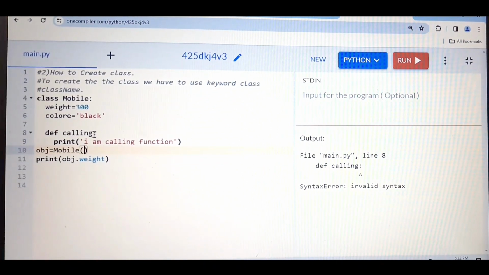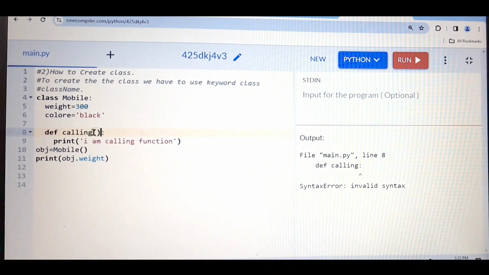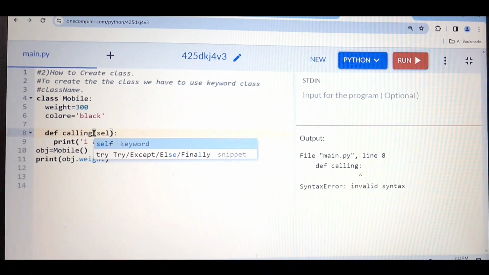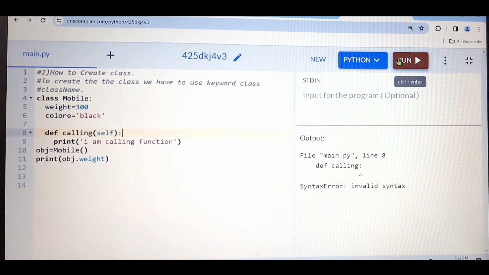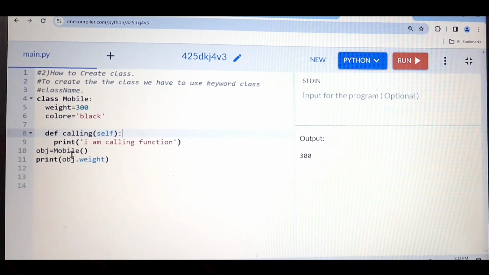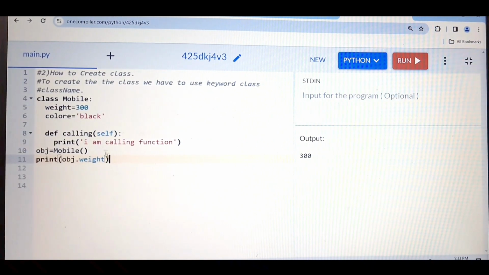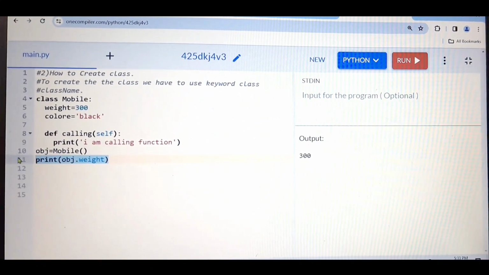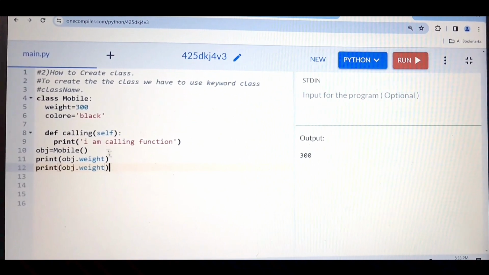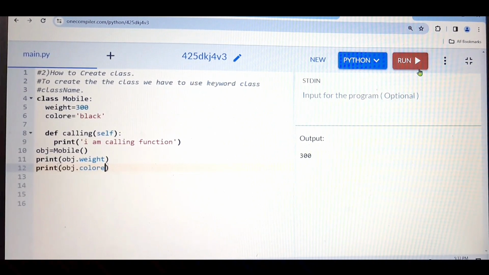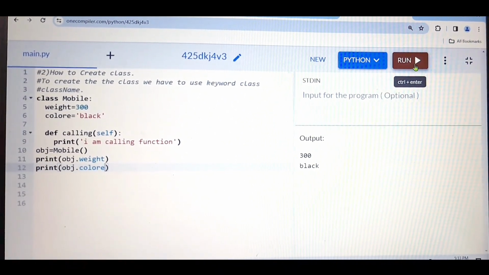Here I did one mistake. Here I need to pass the round bracket, and I have to specify the self variable. Let me run. See, 300 printing. Now, this is how you can access the properties of the class. Let me copy this one more time. Paste here. Now, this time I want color. Let me run. See, 300 black.